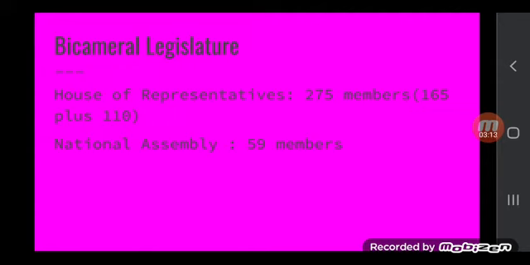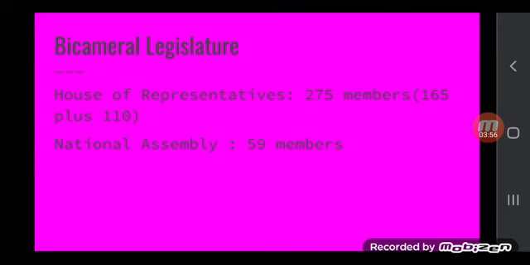In the same way, another legislature in our country is the National Assembly, and there are 59 members in the National Assembly. Among them, 56 members are from 7 provinces, 8 members from each of the 7 provinces, and 3 members are nominated by the president as recommended by the government, and a female member must be there. At least 1/3 of the total members must be female.